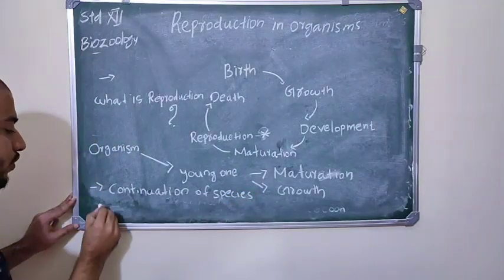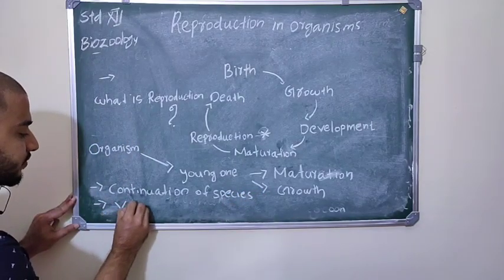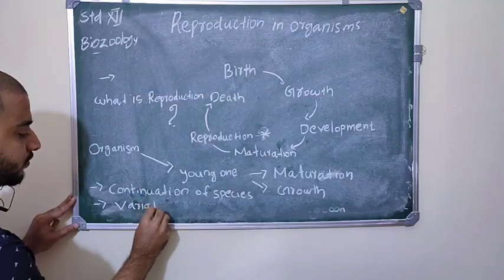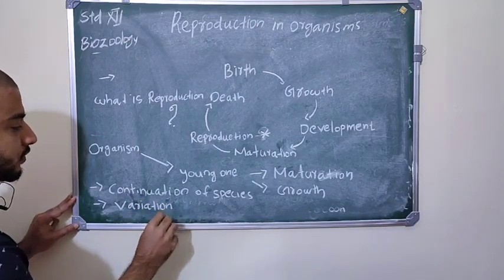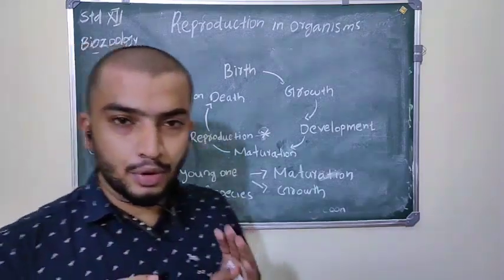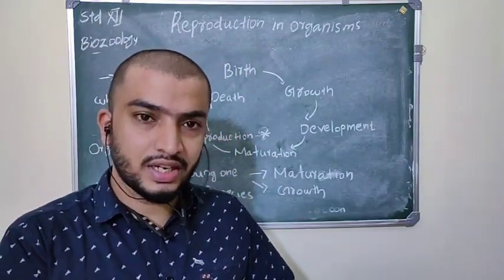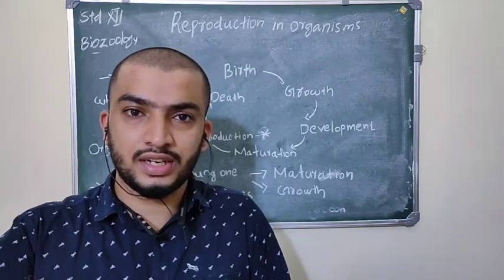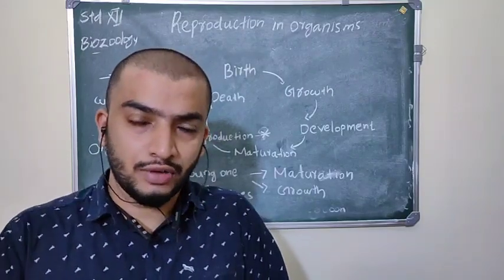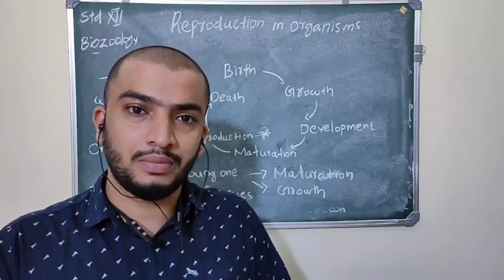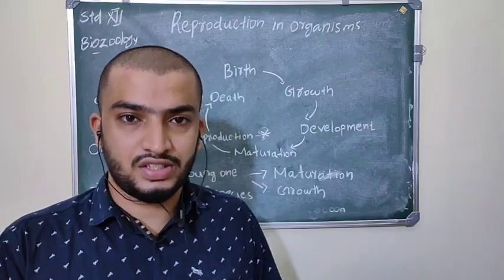And it is also important for variation. Reproduction is very important for the continuation of the species: one generation, next generation, then the next. If reproduction does not happen, that species becomes extinct.